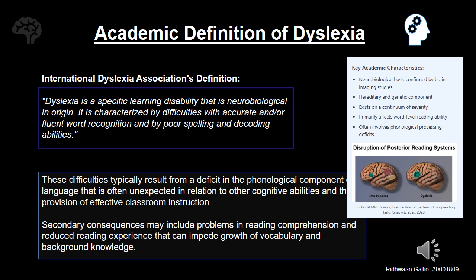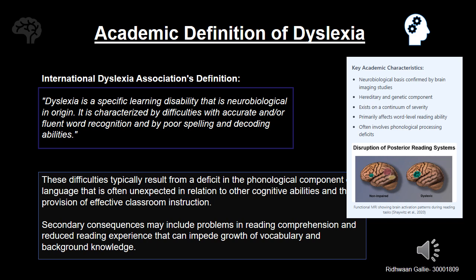Importantly, these challenges are confirmed by imaging studies. The image on the slideshow shows functional MRI scans comparing typical and dyslexic brain activity during reading tasks. Notice the disruption in the reading systems, the area responsible for processing written language. That's why students with dyslexia may read slowly, misread words, or skip lines, even when they understand the content.